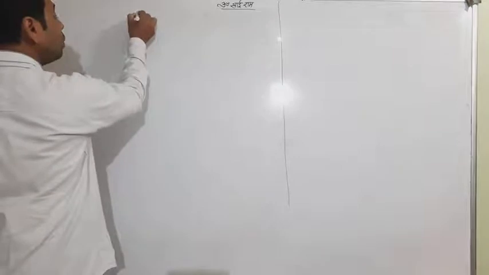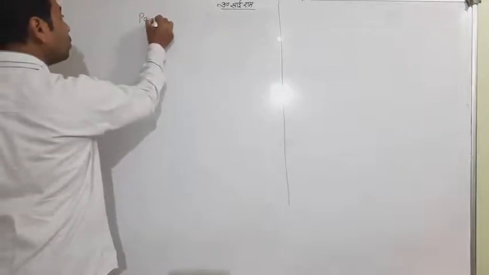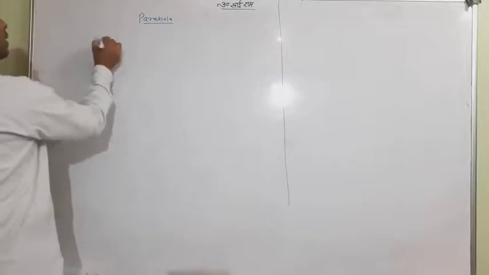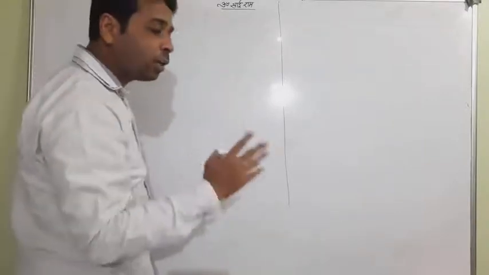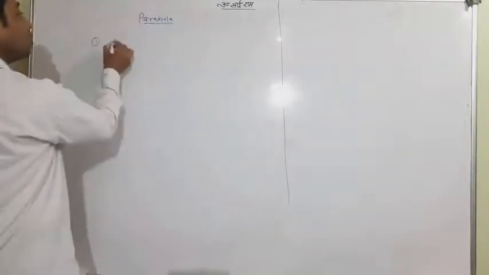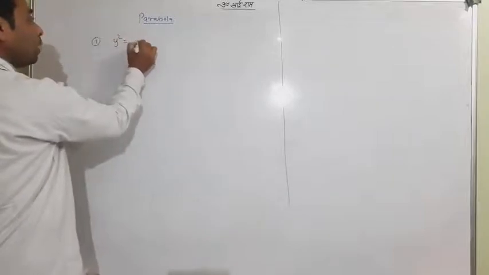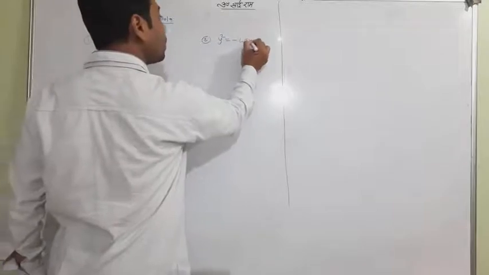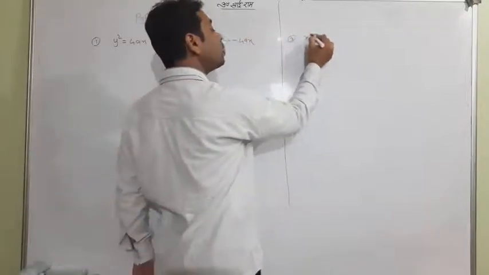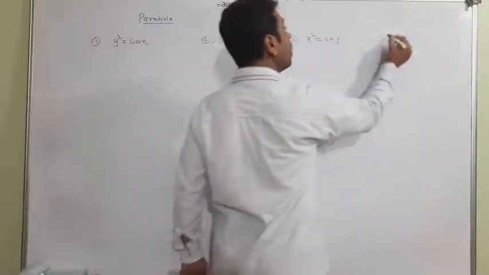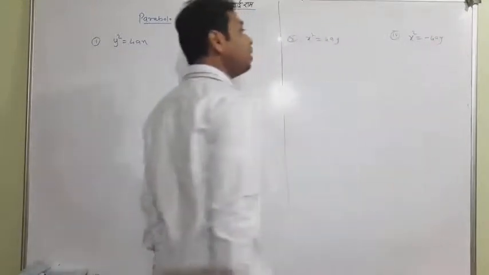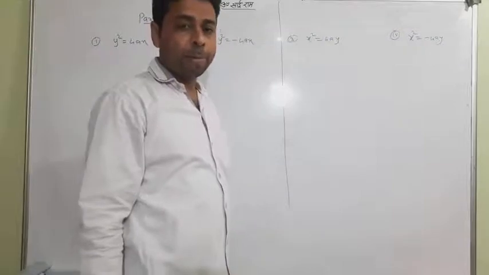Now I'll go on to the parabola. So first of all I tell you that we have 4 standard parabolas. First, y square equal to 4ax. Second, y square equal to minus 4ax. Third, x square equal to 4ay. And fourth, x square equal to minus 4ay. These are all specific parabolas.